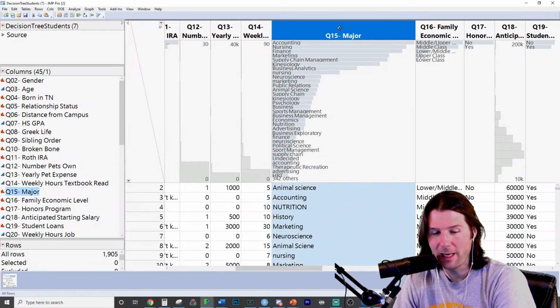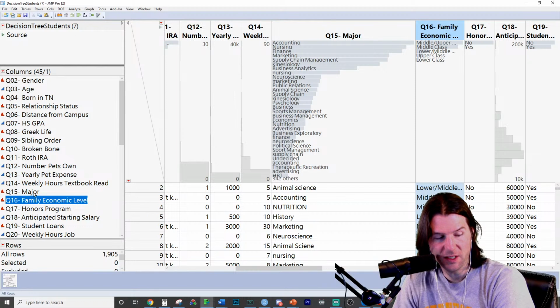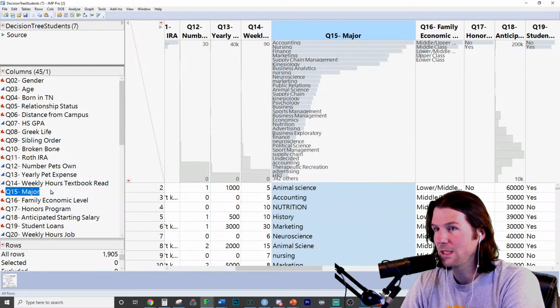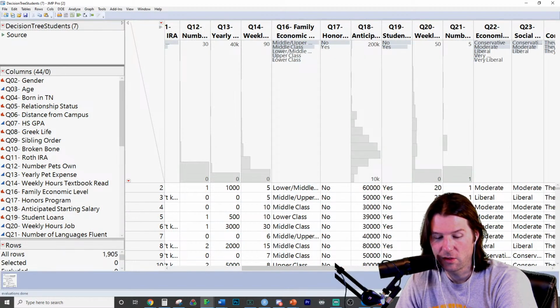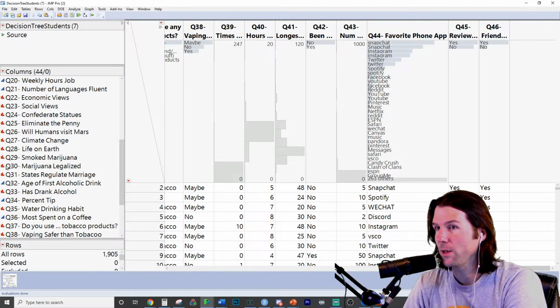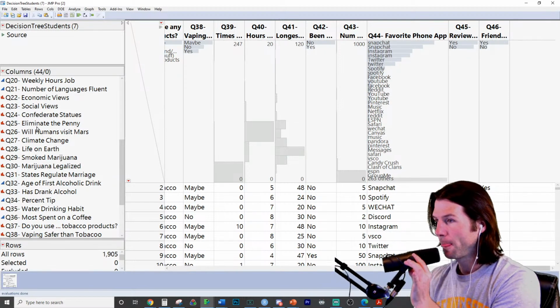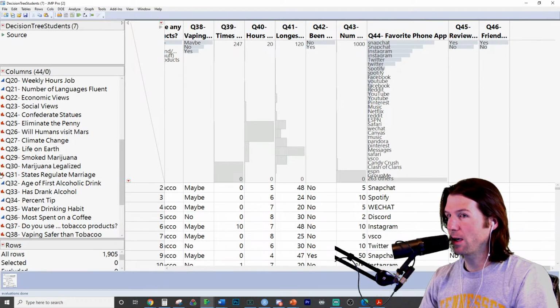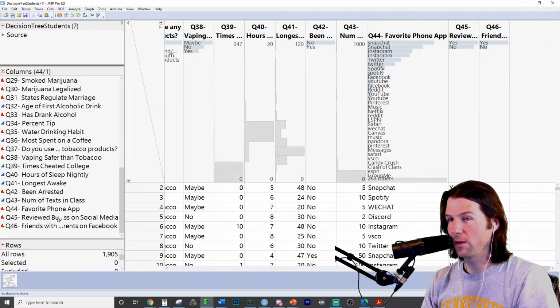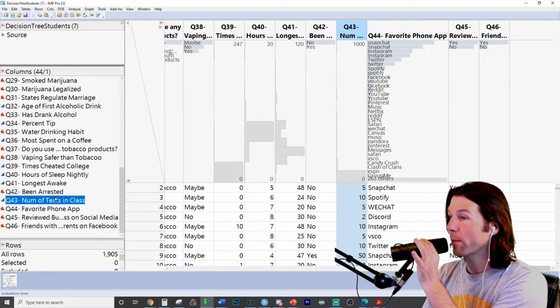So does everyone notice here major has a lot of levels? Does that make sense, this variable right here? So we're going to definitely remove major. And what variables over here on the side are categorical? What indicates to you that something is categorical versus quantitative? When you look at this screen right here, how would you know that something is categorical versus quantitative? Because we're not going to worry about the quantitative ones.